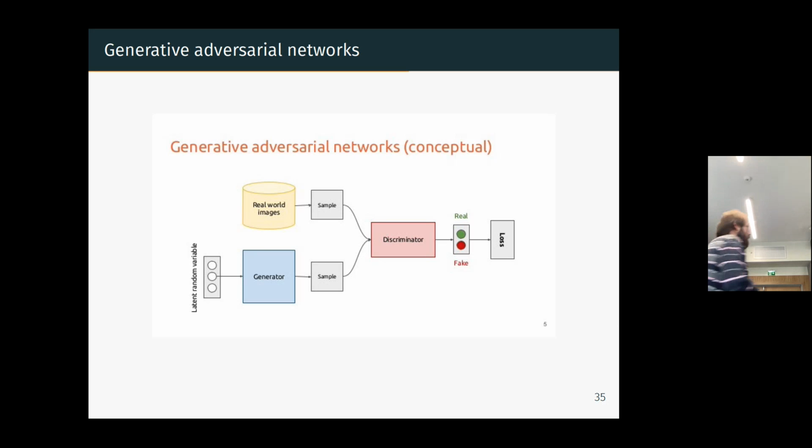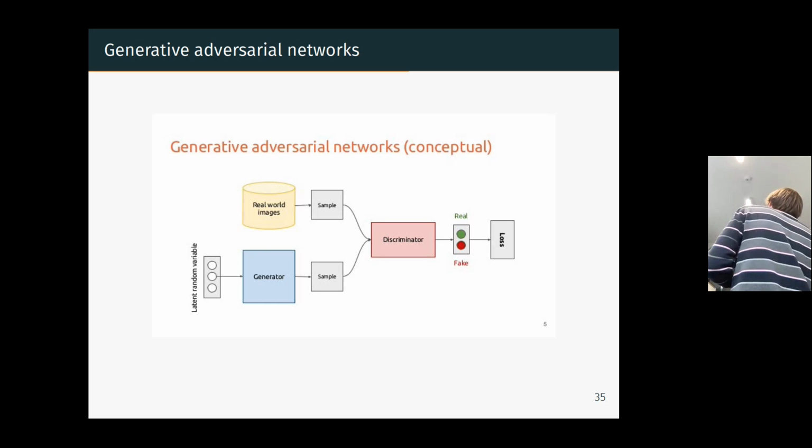Okay. So what's the idea of that? The loss is cross entropy loss. The idea is that you have two neural nets that fight against each other, because you train your discriminator to recognize real and fake images, and you train the generator to fool the discriminator, to make images that the discriminator will be unable to recognize.